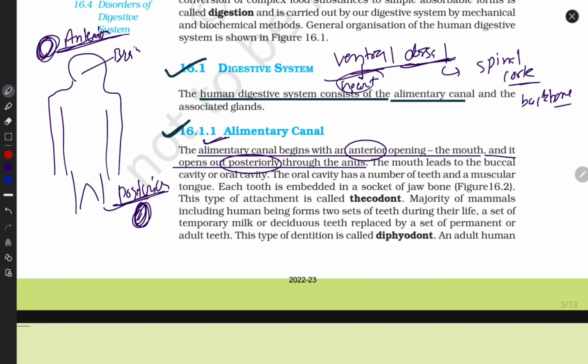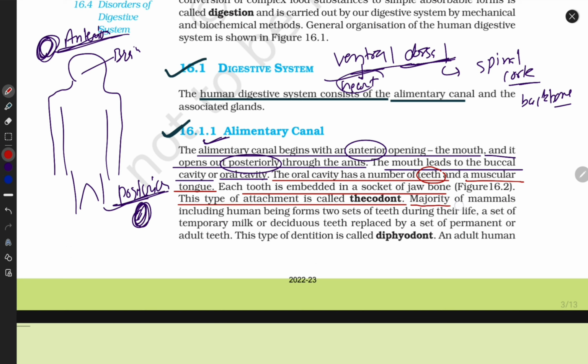Now the alimentary canal starts with the mouth and opens into the buccal cavity. We can call it the oral cavity also. Next, the oral cavity has a number of teeth and a muscular tongue. The muscular tongue has taste buds. They identify taste, and teeth are useful for breaking down the food. Each tooth is embedded in a socket of the jaw bone. Of course, they are in sockets in our jaws. We can move our jaws. This type of attachment is called thecodont.